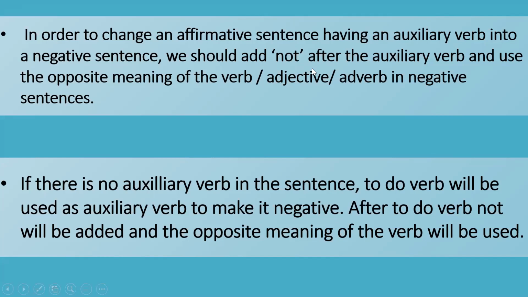We should simply add not after the auxiliary verb and use the opposite meaning of the verb, adjective or adverb in the negative sentence.